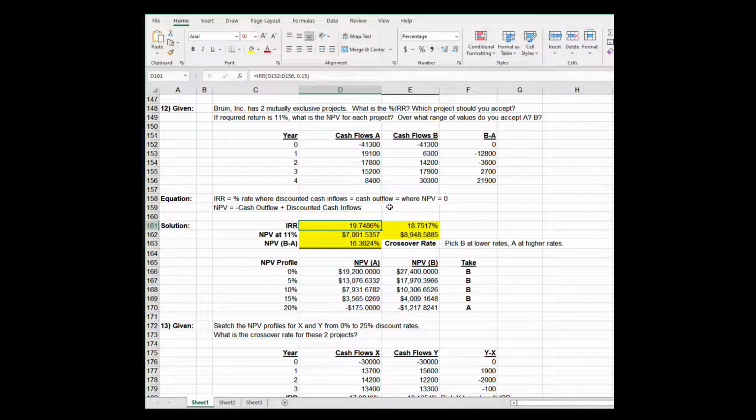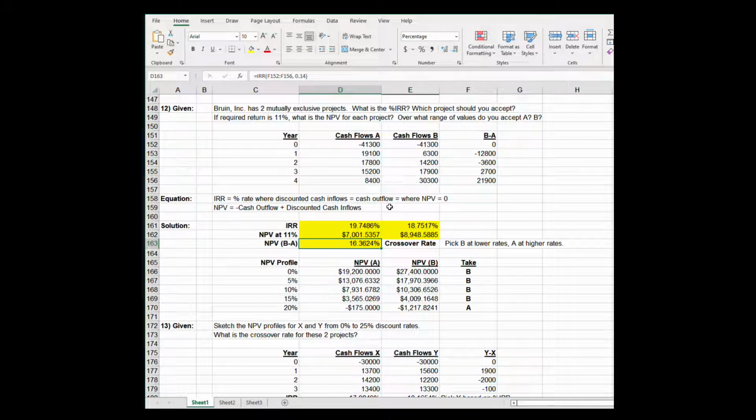IRR decision rule, I would choose project A because it jumps over the company hurdle rate better. Again, because these cash inflows are all unknown. We know what the project costs today, $41,300, but in both cases, those cash inflows are all unknown. So in the IRR decision rule, we want to select the project that jumps over the hurdle better. And that's cash flow project A. And if we look to the NPV rule for project B, we want a positive NPV, but we want the most positive NPV, and at 11%, that turns out to be project B. So here you're getting two different answers to tell the CFO as to which one is the best.